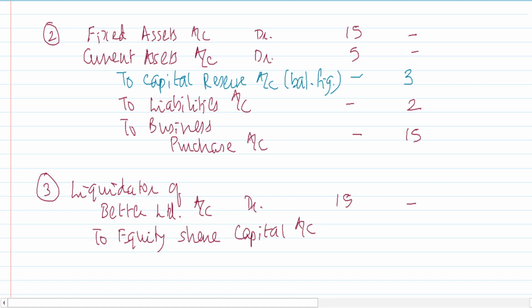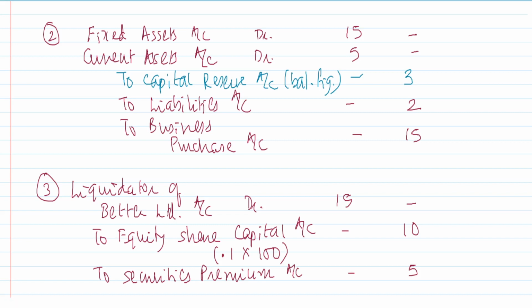We are ready to issue 0.1 lakh shares and our face value is 100. Equity share capital will be recorded at face value and whatever extra is there, I will let it go to securities premium account, 5. These are the main journal entries that we are supposed to pass.